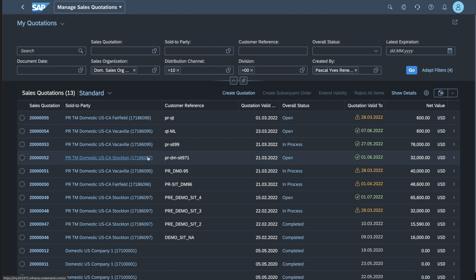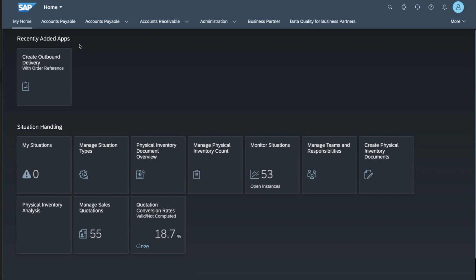But number two as well, provide some input, some intelligence into which of these quotations are the ones that I should be investing my time into. So let's go back to the Fiori Launchpad, and before we look at situation handling, because we are in effect going to be leveraging two technologies, intelligent technologies that are available in S/4HANA Cloud, machine learning and the situation handling framework. So first of all, let's go and look at machine learning and what that does for me.